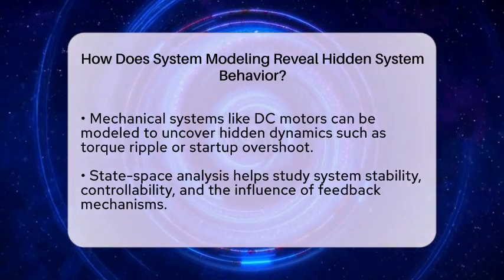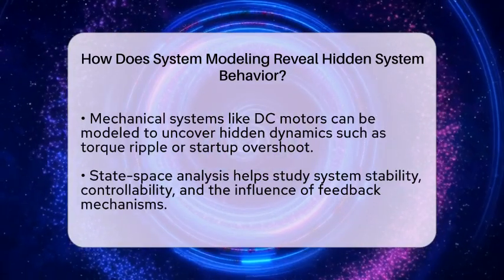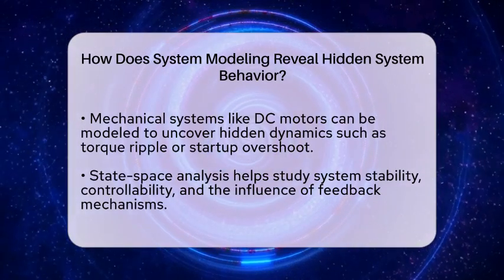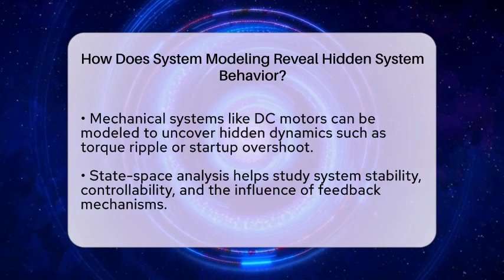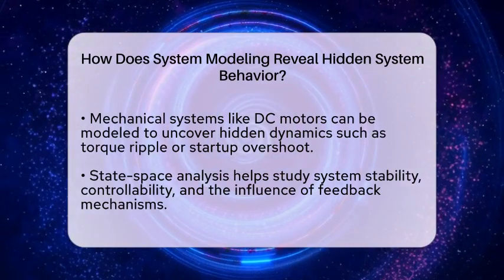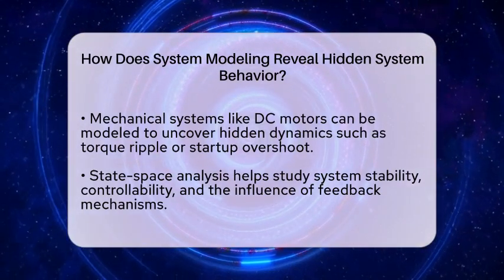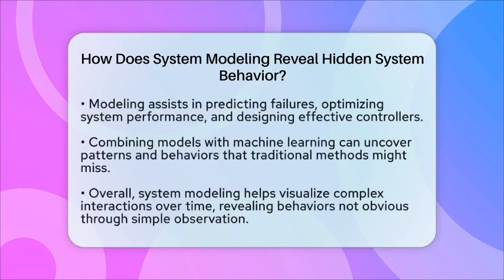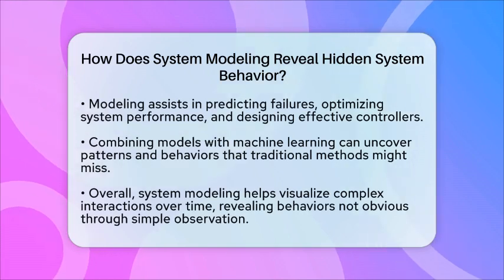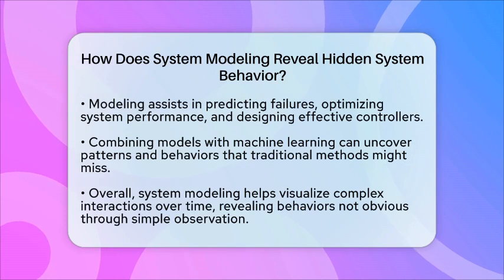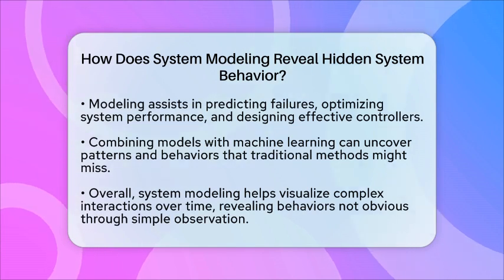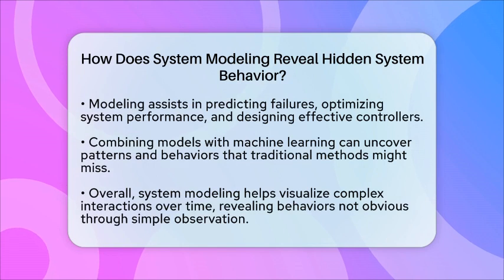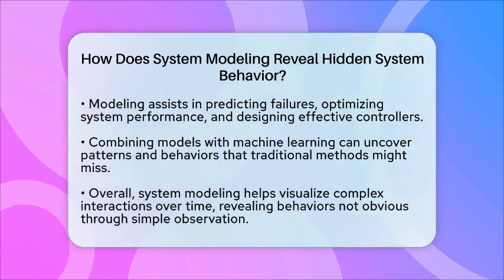System modeling also uses state space analysis, where the entire system is described as a collection of variables. This helps engineers study stability, controllability, and how well they can influence the system with controllers. It shows which internal states impact outputs and how feedback can be used to keep the system stable or improve performance. In real-world applications, system modeling is essential.